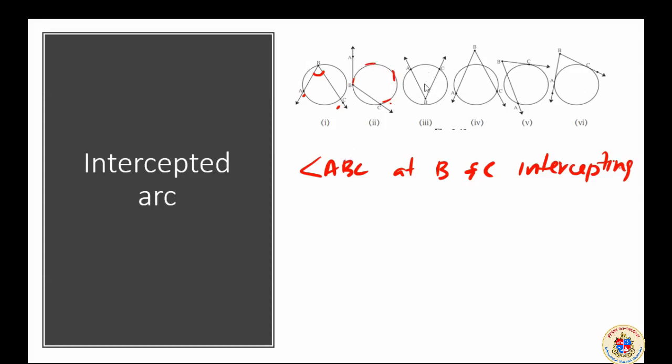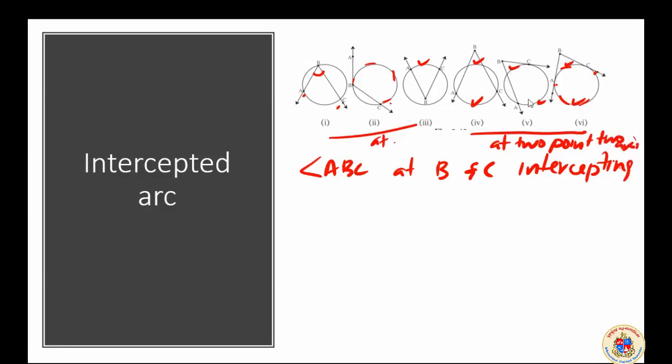Here also you can see the arc is intercepting here. Here the angle is intercepting the arc at two places. One here, one here, one here, one here. Here is an arc, here is another. These are two pieces of arc, from here to here and here to here. The peculiarity is that in these cases the angle intersects at 2 points, so two different sections and two arcs are formed.